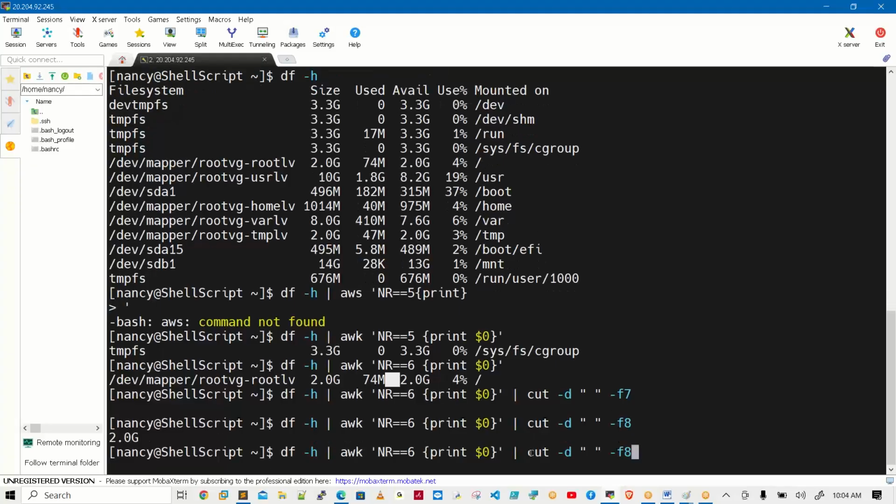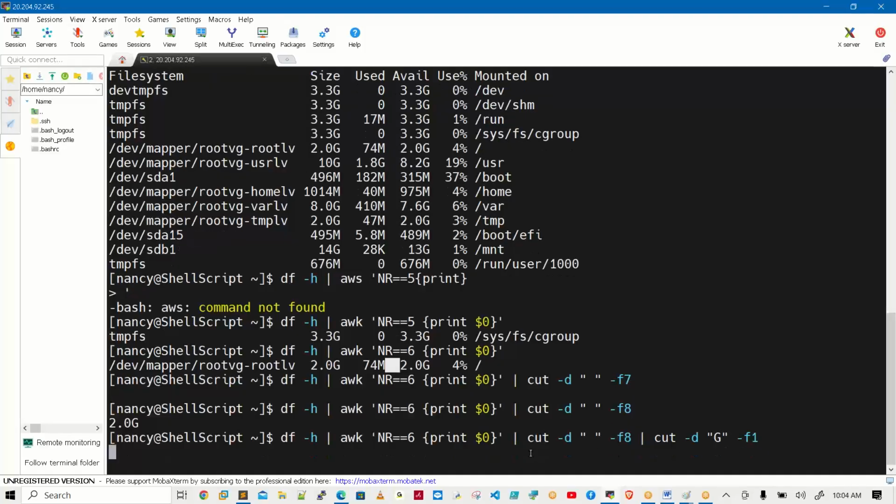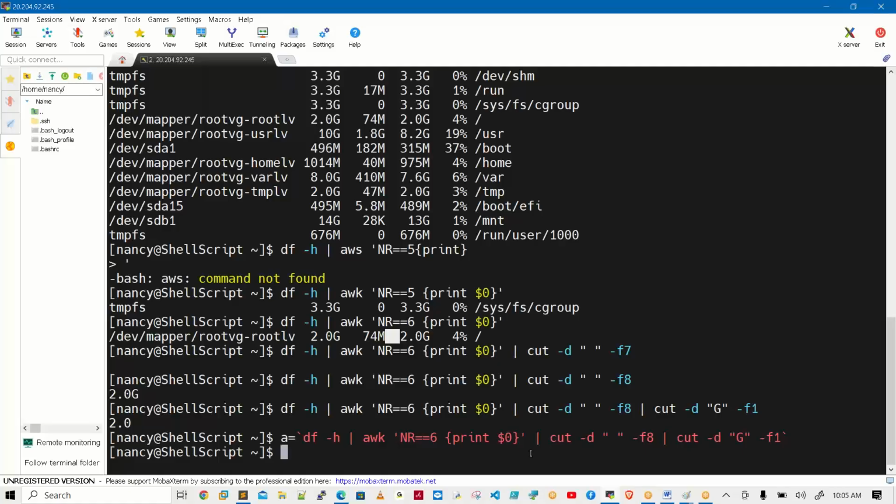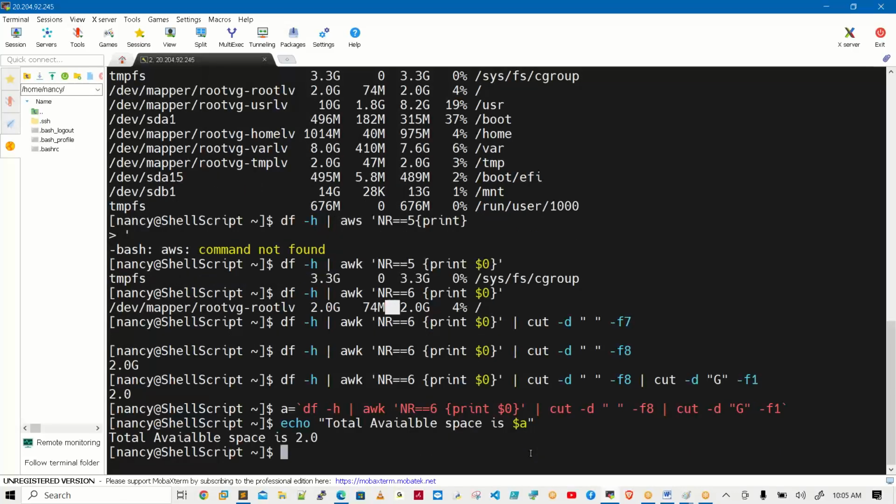One more time, I don't want that G character, only the total space information. a equals something: I am loading a value into a variable. See, I will write total available space is, and print it. How simple it is.